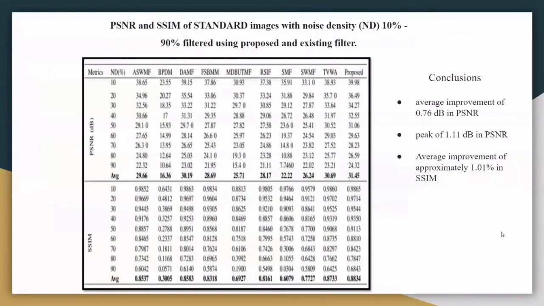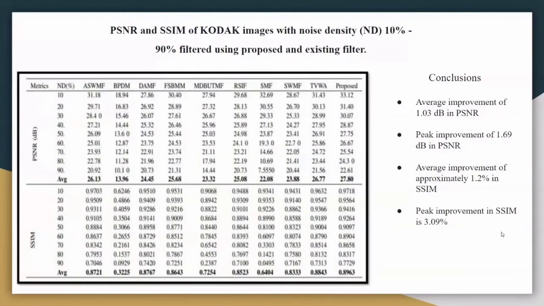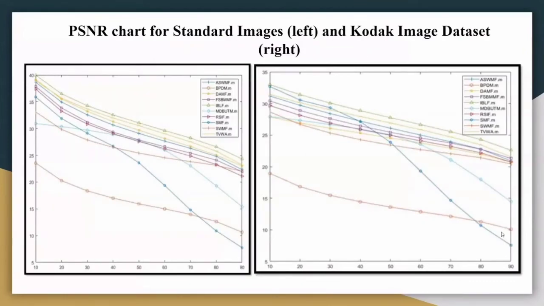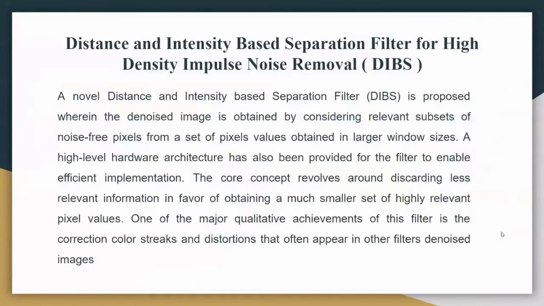So these are the results. For standard images, we are getting an average improvement of 0.76 dB in PSNR and a peak of 1.11 dB in PSNR value. For SSIM, the average improvement is 1.01%, while for the Kodak images, we are getting average improvement of 1.03 dB in PSNR and peak improvement of 1.69 dB. While for the SSIM, the average value is 1.2% and the peak is 3.09. So these are the charts for the standard and Kodak images respectively.